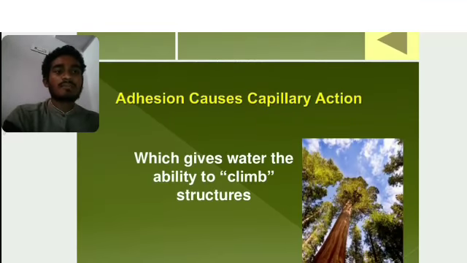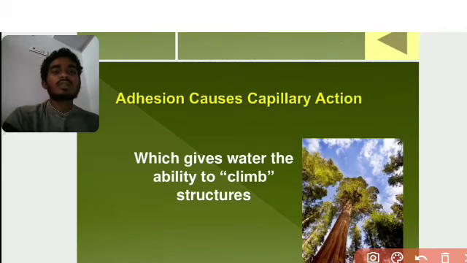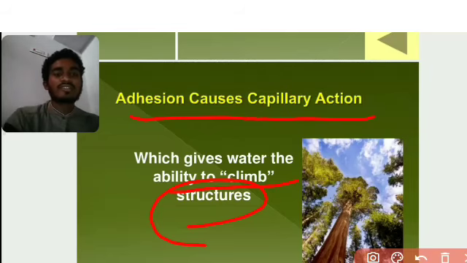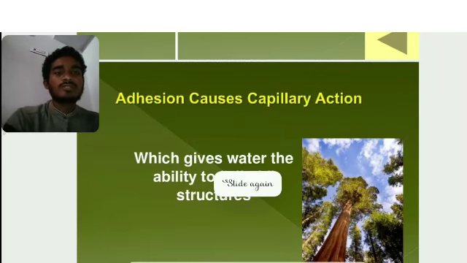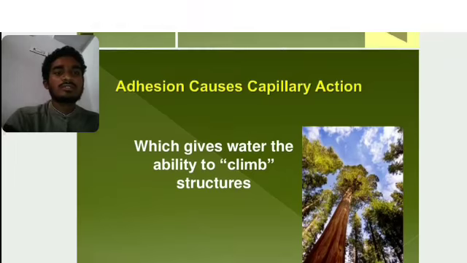Adhesion causes capillary action, which gives water the ability to climb structures. Here is a plant, and the wood contains xylem and phloem. In the xylem, water conduction flows upward, which gives water the ability to climb structures, and we call this adhesion capillary action. Capillary action means the water can move upward. This is an action caused by adhesion.